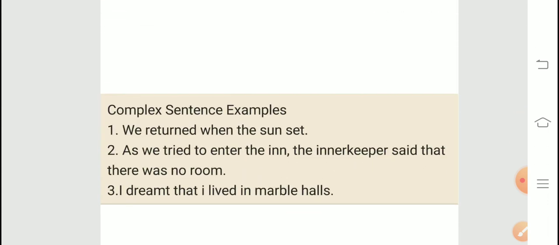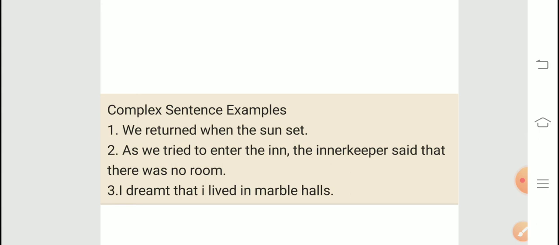Next, some complex sentence examples are there. We returned when the sun set. We returned, हम आए, that is having a complete sense. ठीक है. So this is a principal clause. When the sun set, when is used, when is also a subordinating conjunction. So this is a subordinate clause.